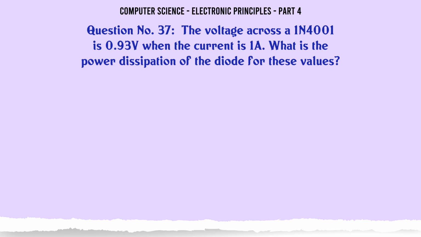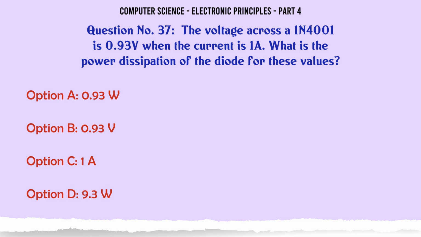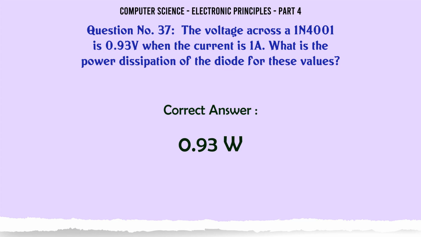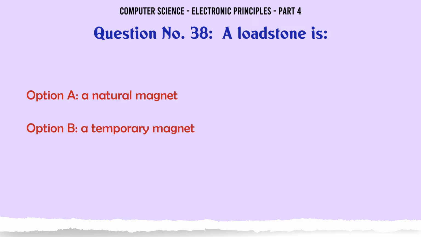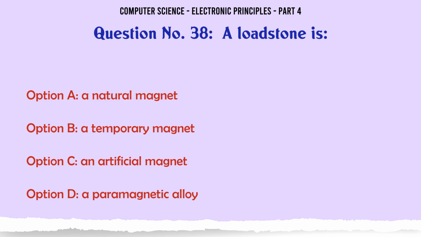The voltage across a 1N4001 is 0.93 V when the current is 1 A. What is the power dissipation of the diode for these values? A. 0.93 watts. B. 0.93 V. C. 1 A. D. 9.3 watts. The correct answer is 0.93 watts.